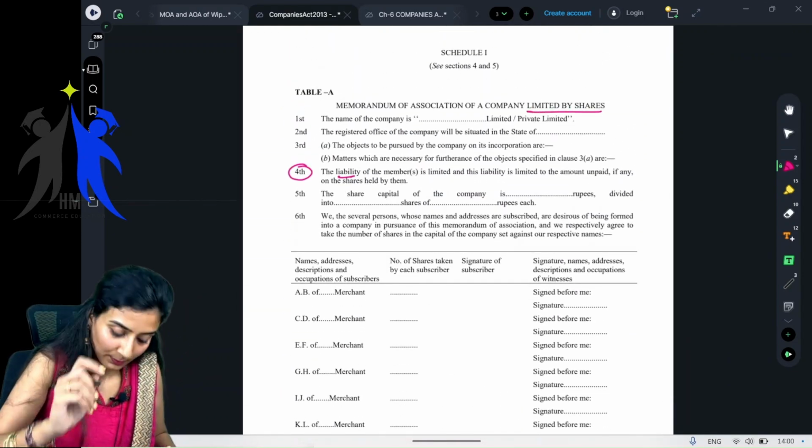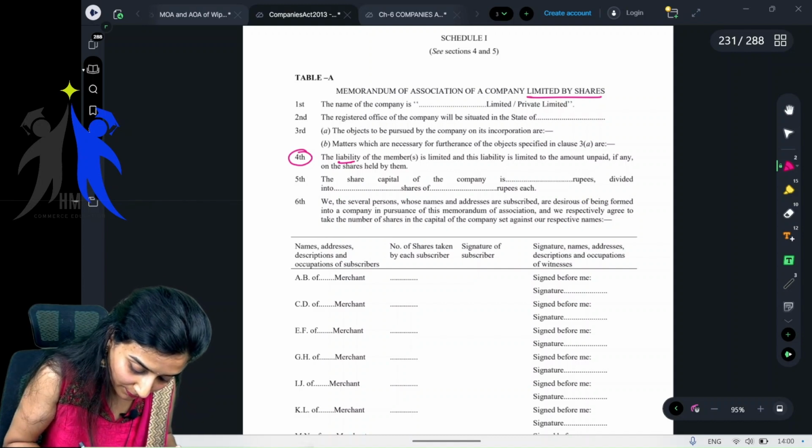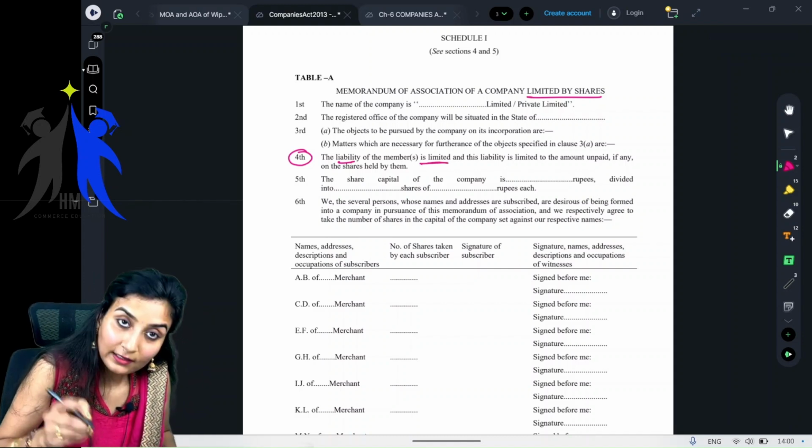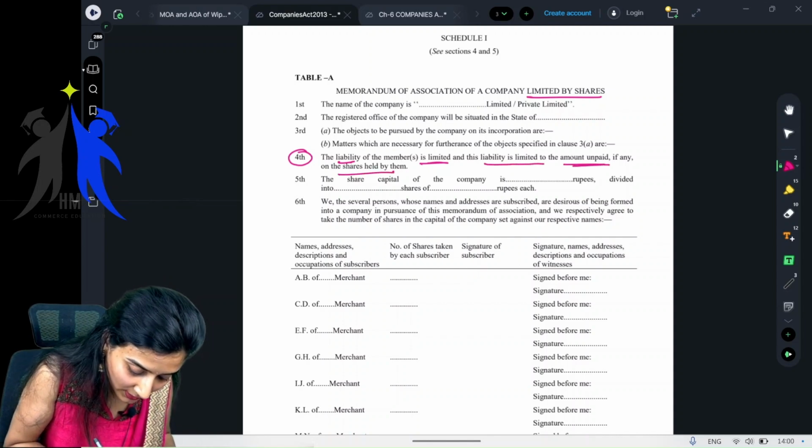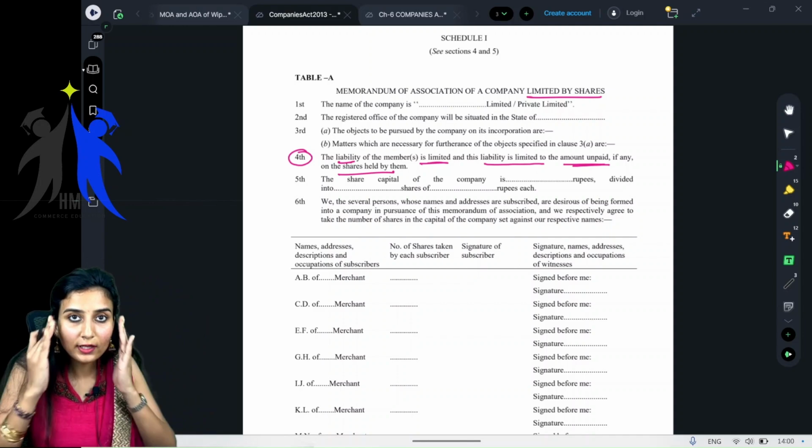Company limited by shares. Here, the liability of the members is limited, yes or no? And they also have to state that this liability is limited to the amount unpaid, if any, on the shares held by them. This is there. Now clear?